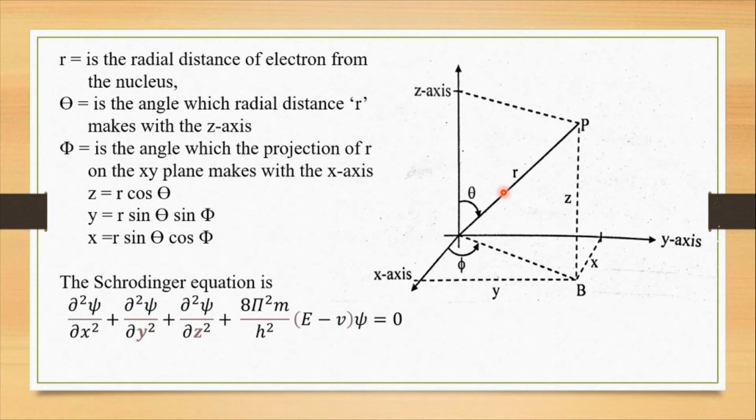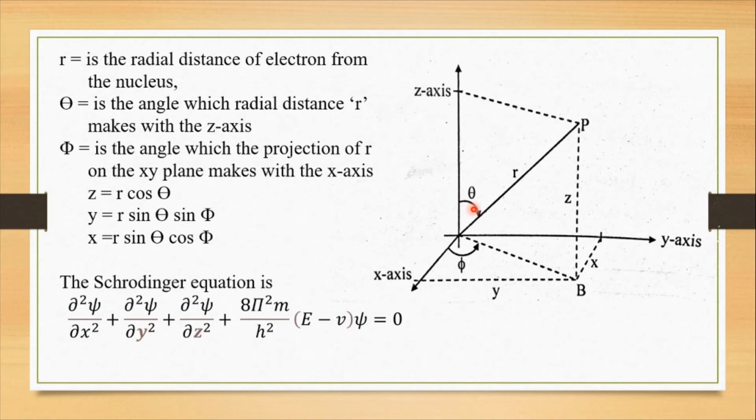Now we are studying theta. Theta is the angle which the radial distance r makes with the z-axis. Here we are drawing one line to the electron, and the angle that line makes with the z-axis is known as theta.